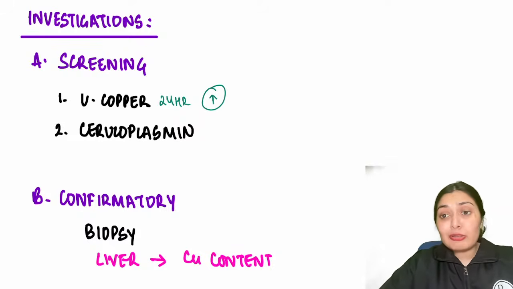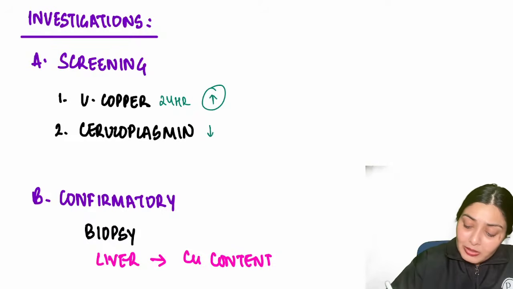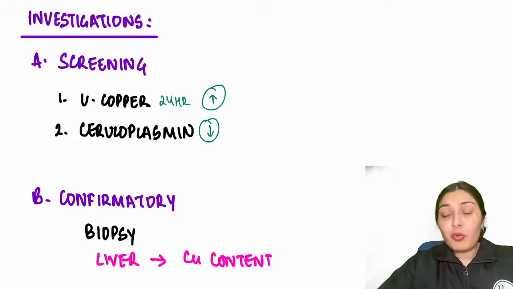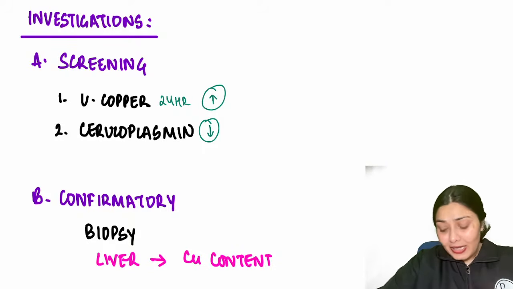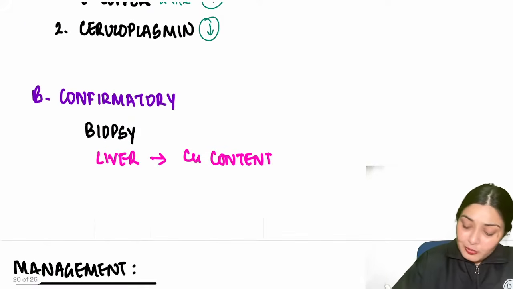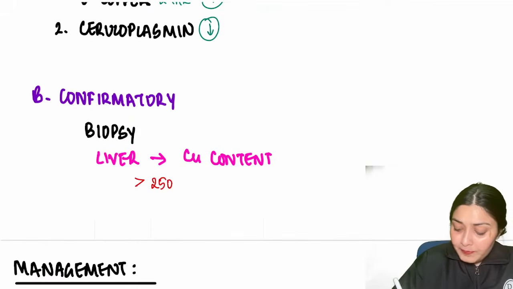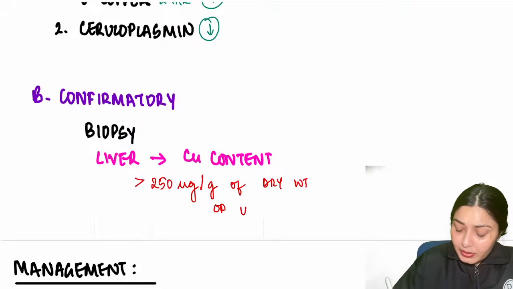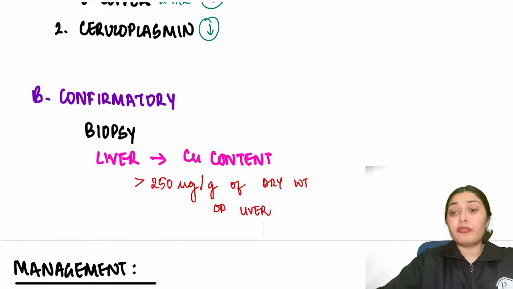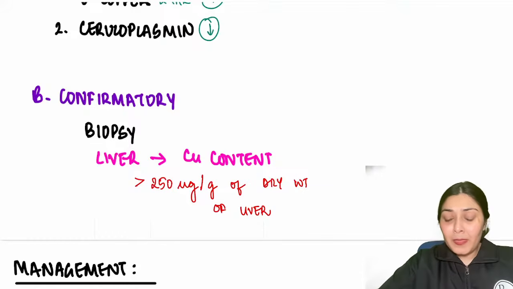We can also check for the ceruloplasmin levels. If the ceruloplasmin levels are low, that is again pointing towards Wilson's disease. But the confirmatory test would be biopsy. We take the liver biopsy and check how much copper content is there. If the copper content is more than 250 micrograms per gram of dry weight of liver, this is confirmatory of Wilson's disease, right?